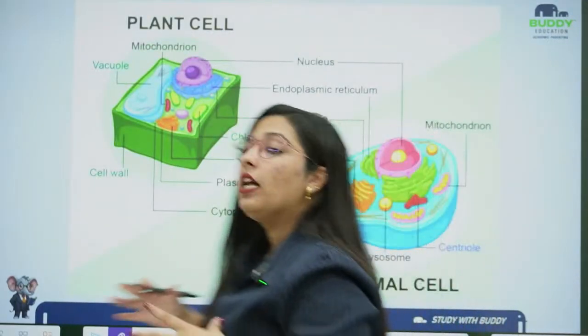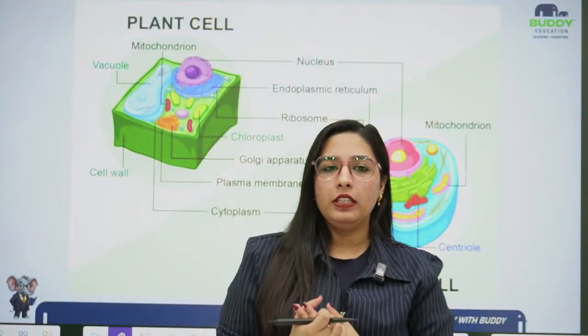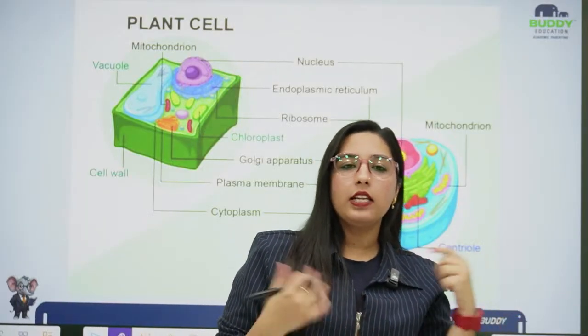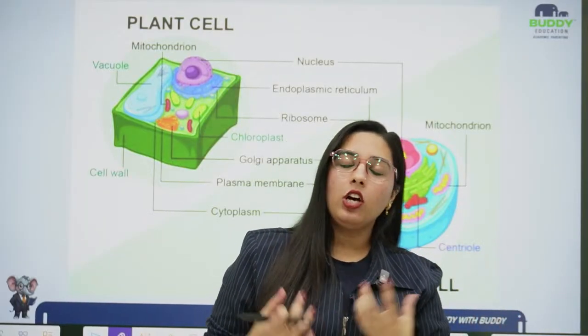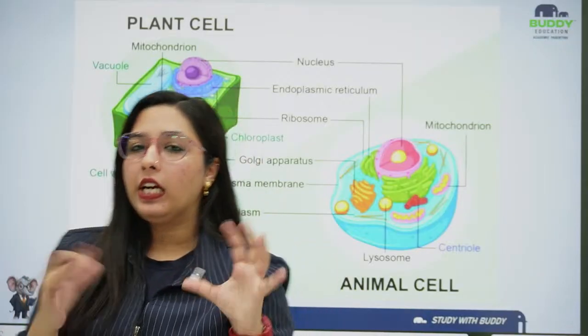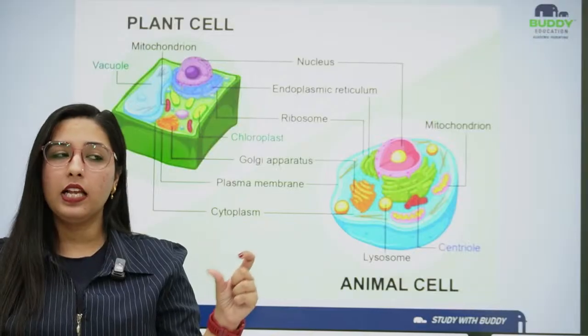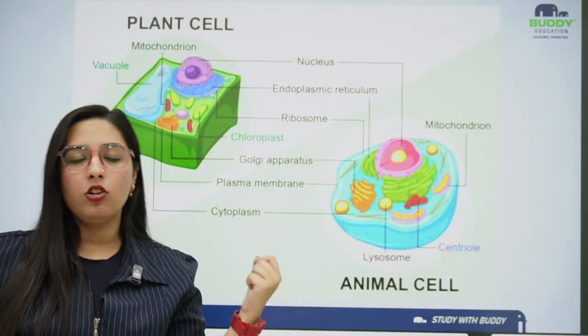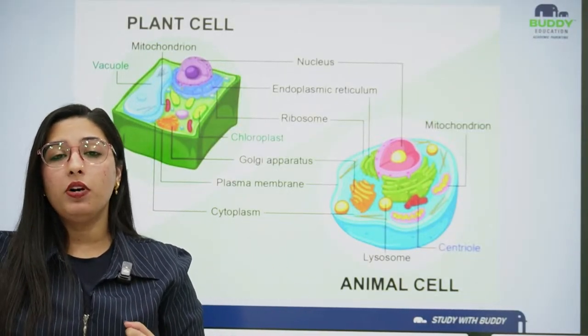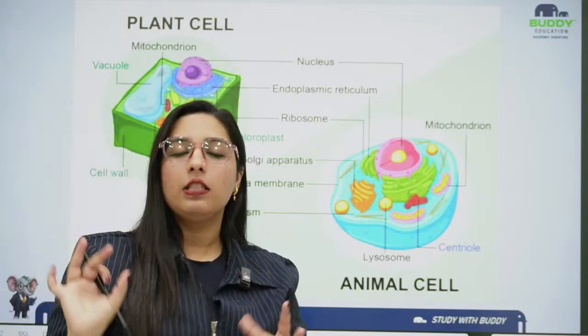First let me tell you the difference between the organelles present in the plant cell and in the animal cell, because there are organelles which are shared by them and there are organelles which are different, because the plant cell has its own personalized organelles and the animal cell also has its own personalized organelles, sharing similar organelles also.